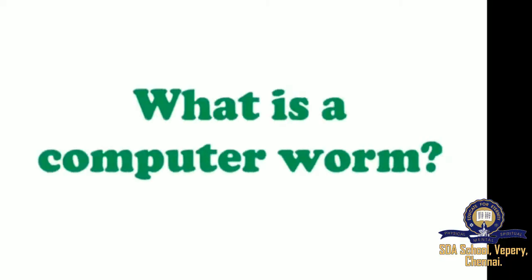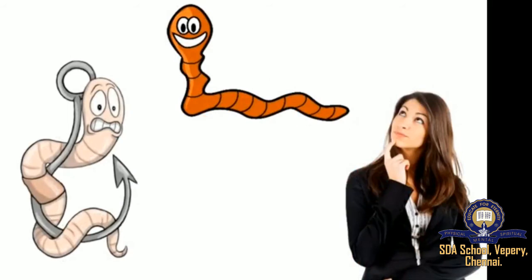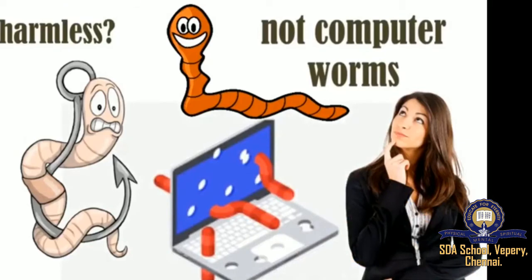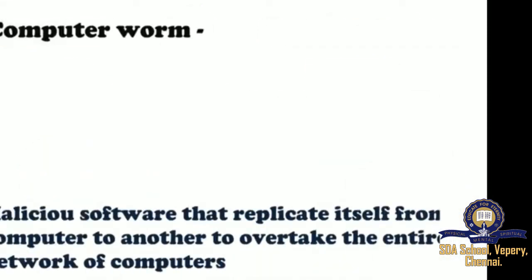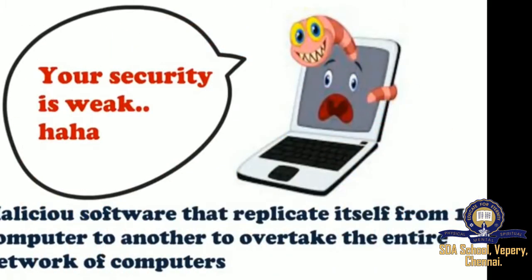Now, what is a computer worm? Do you all know about the earthworm? An earthworm is harmless, but our computer worm is not harmless. It is the most dangerous type of malware. A computer worm is malicious software that replicates itself from one computer to another to overtake the entire network of our computers. It is designed only to spread from one system to another and not to cause changes in the data of the systems it passes through.